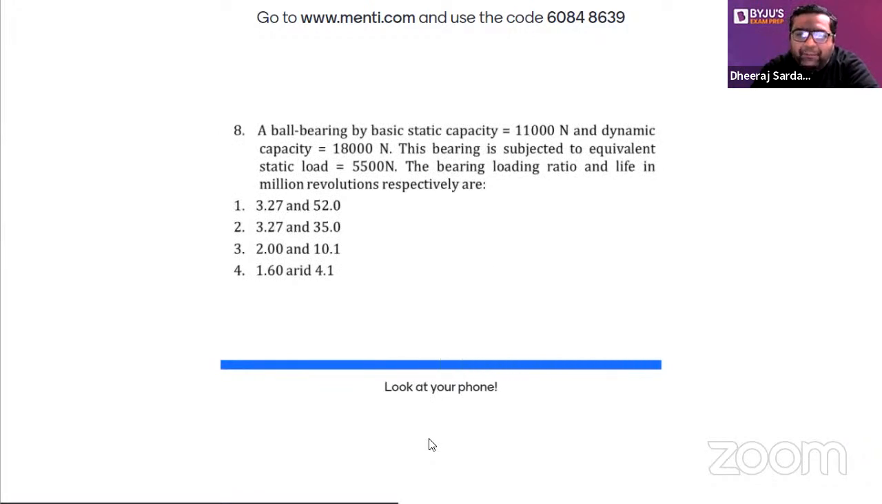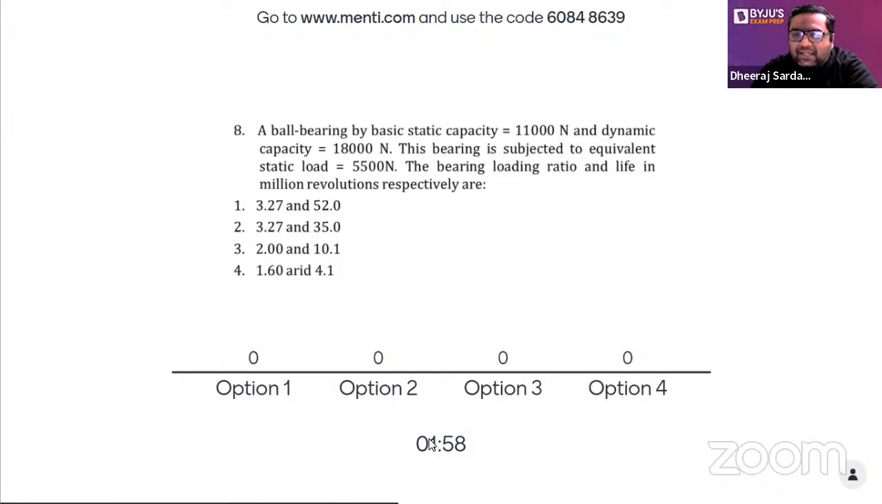A ball bearing has a basic static capacity of 11,000 Newton. Dynamic capacity is 18,000 Newton. You must know which capacity is going to be used in the numericals, static or dynamic. This bearing is subjected to an equivalent static load of 5,500 Newton. The bearing loading ratio and life in millions of revolutions respectively are. So there is a term known as bearing loading ratio.